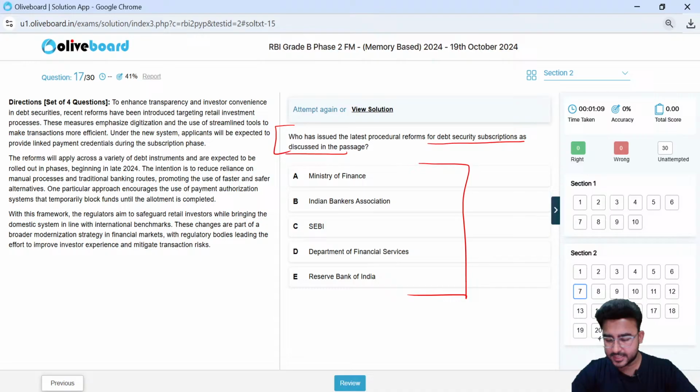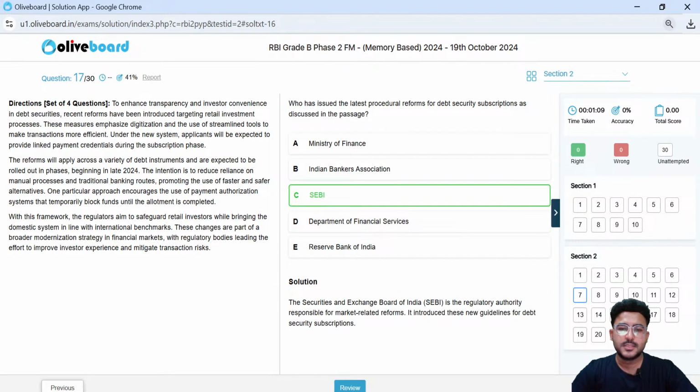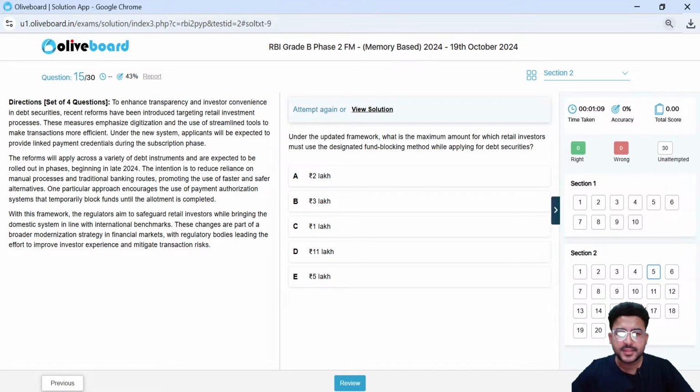The correct answer here is Securities and Exchange Board of India, right? SEBI, option C. Next is, under the updated framework, what is the maximum amount for which the retail investors must use the designated fund blocking method while applying for debt security?